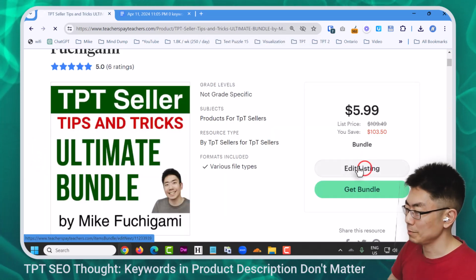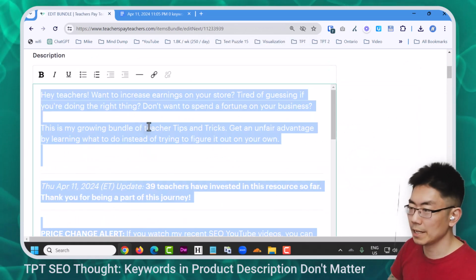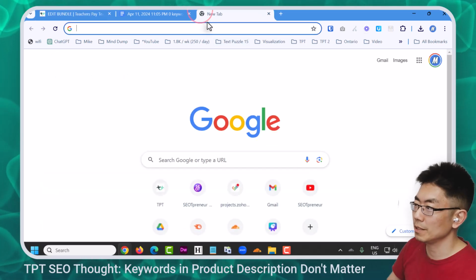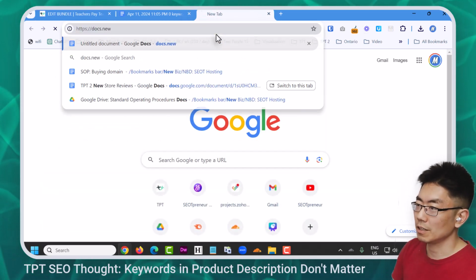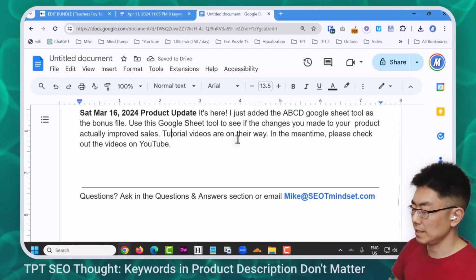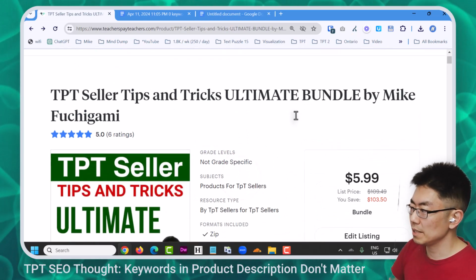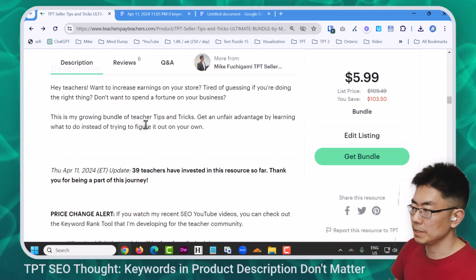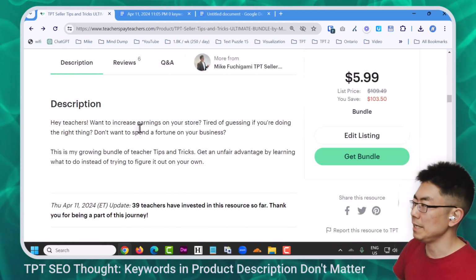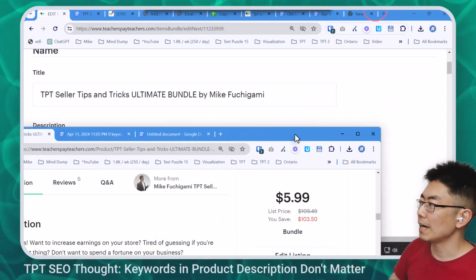Here's my new resource. I'm just going to edit the listing. Control A and Control C to copy the product description. Let's create a new Google Doc, docs.new. Let's paste in. And then if I go Control F for TPT, the answer is 0. So in this new version, my product description does not say TPT or TPT seller. Let's see if I rank.